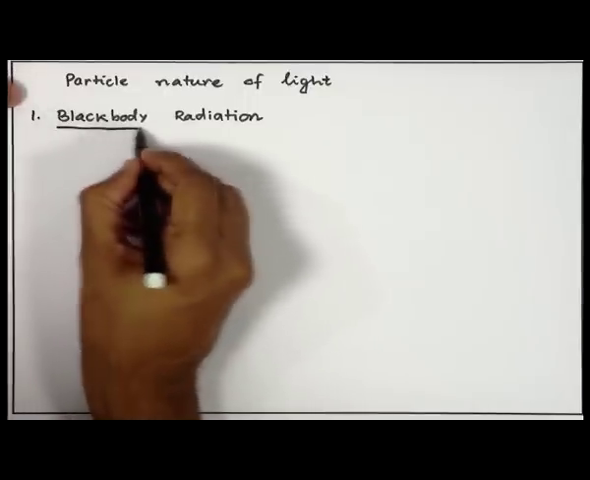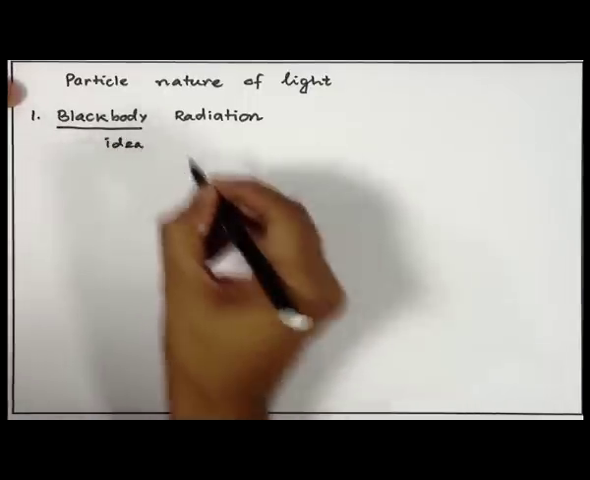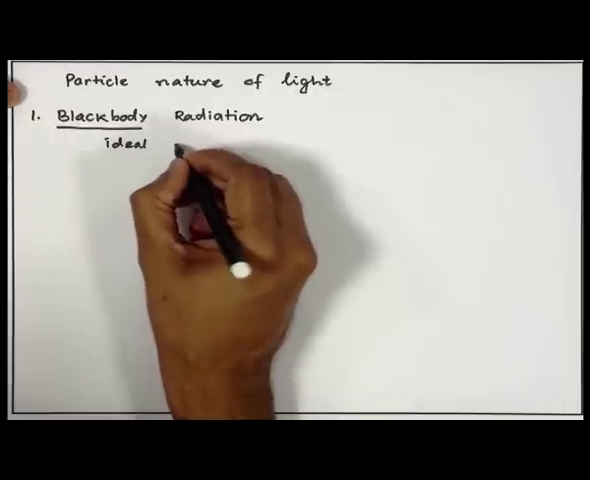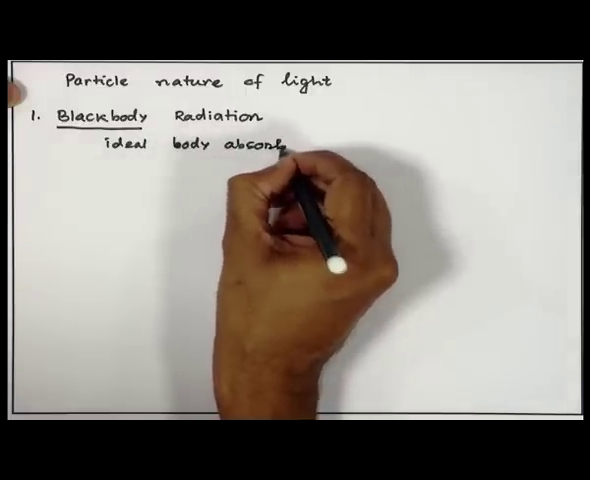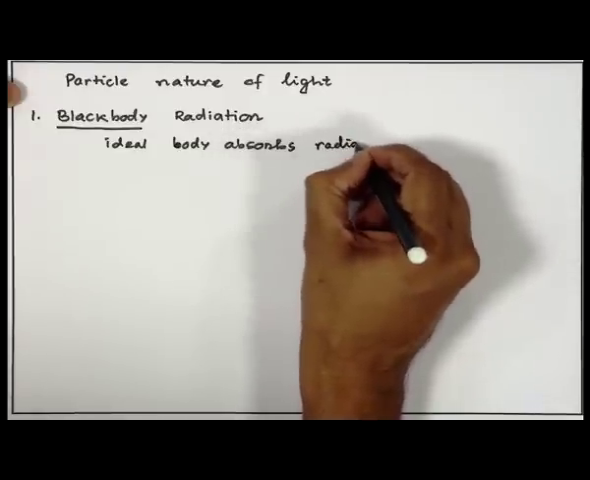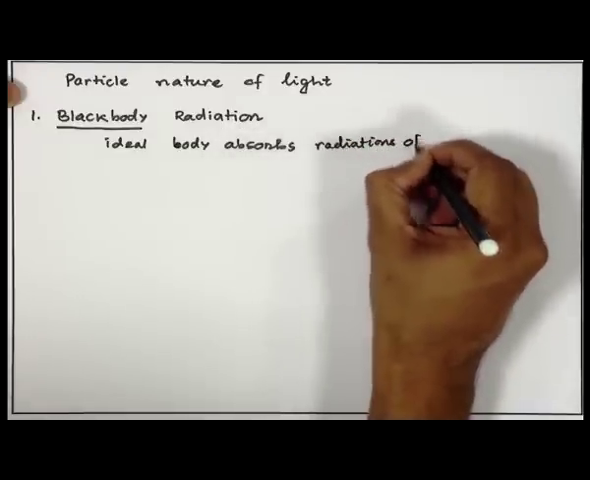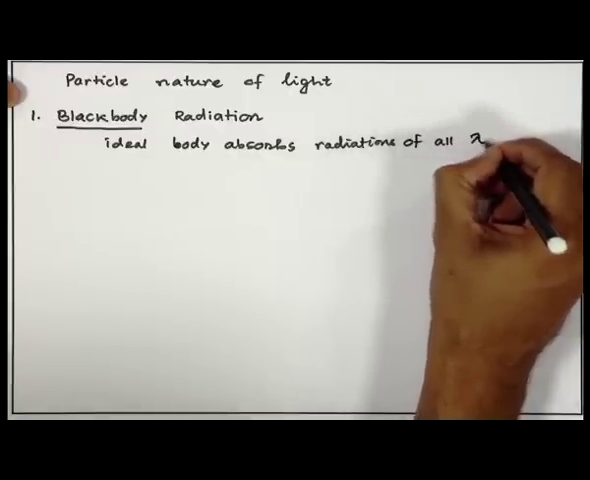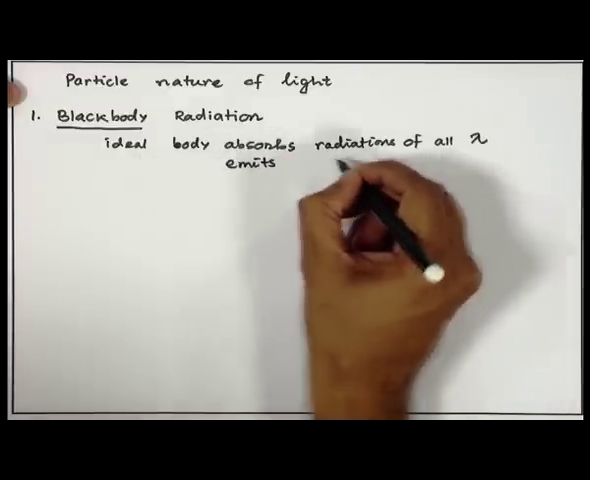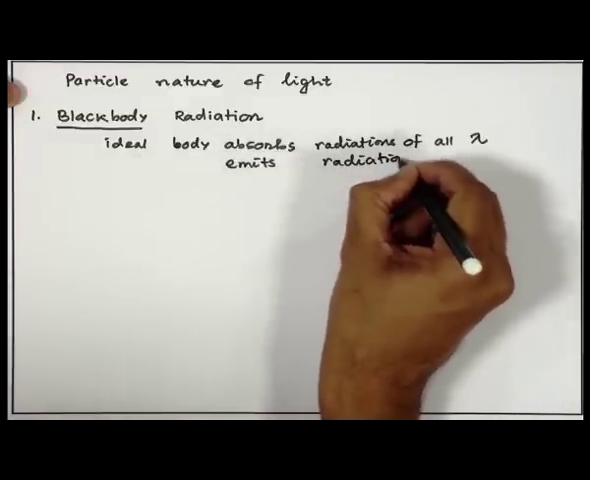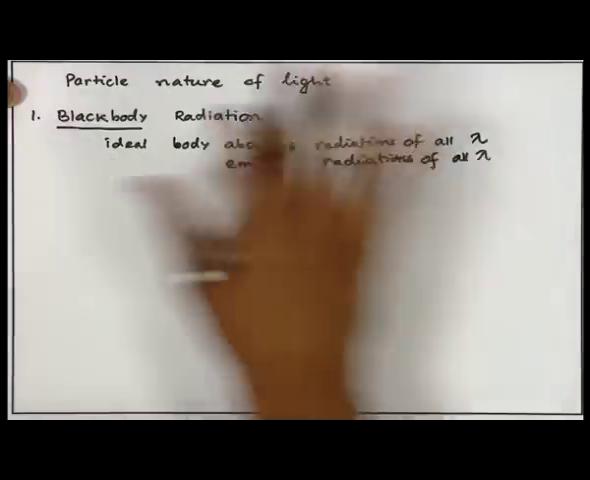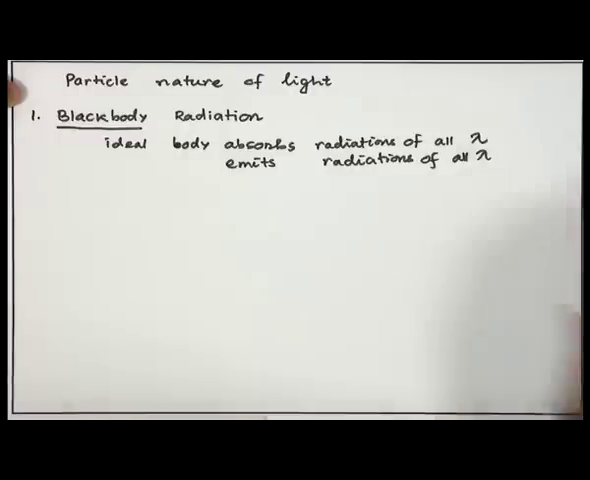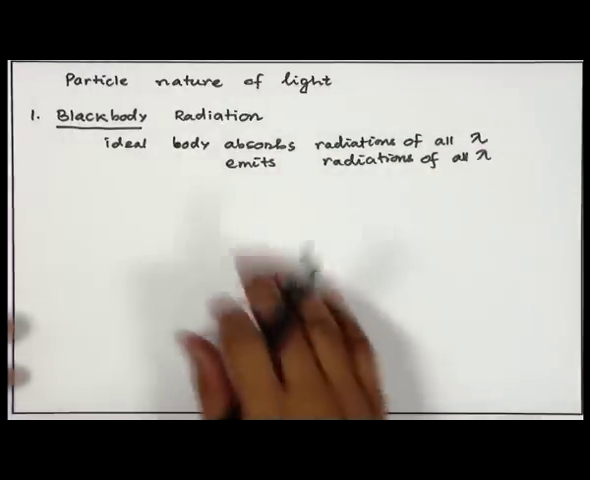A black body is an idealized body which absorbs radiations of all wavelengths, and it also emits radiations of all wavelengths. So, this is what a black body is. It absorbs radiations of all wavelengths and emits radiations of all wavelengths. There are many experiments on this black body.